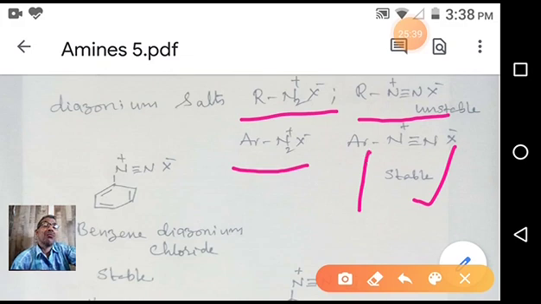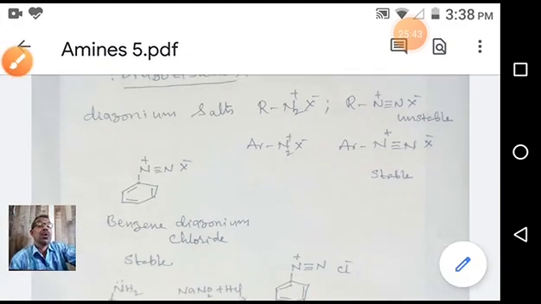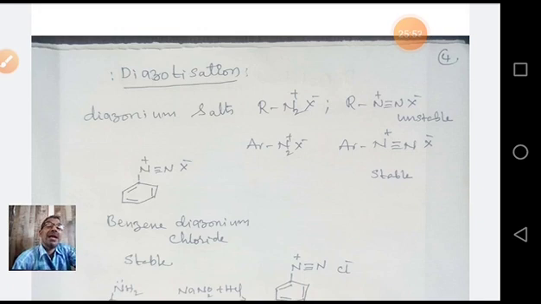So what is diazotization? Conversion of aniline into diazonium salt, diazonium chloride, is called diazotization. Conversion of aniline into diazonium salts, or benzene diazonium halide, is called diazotization.